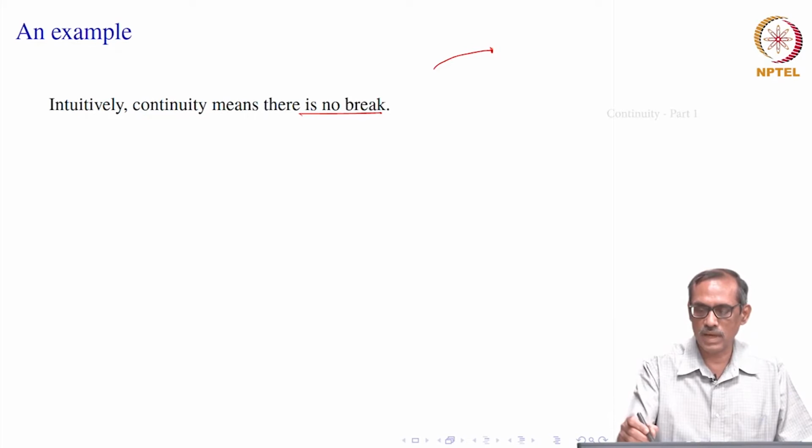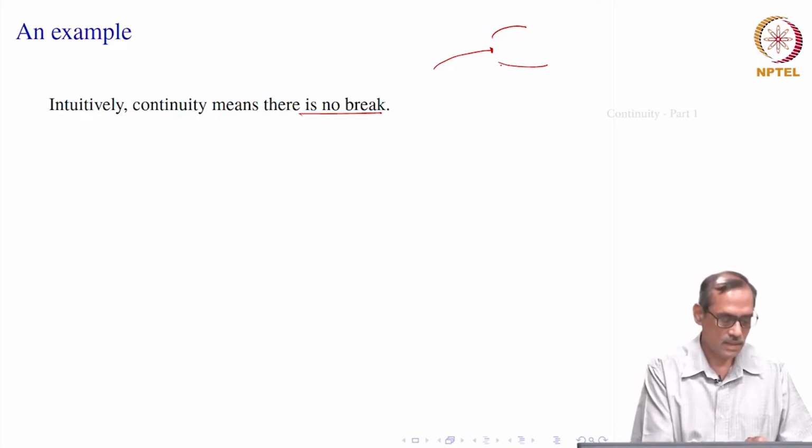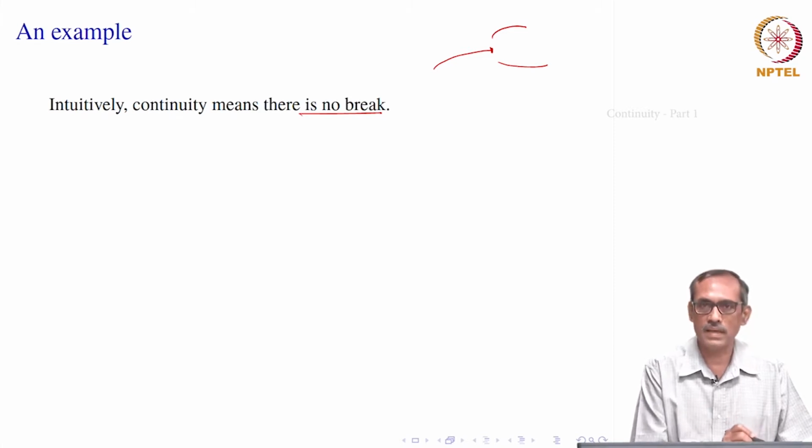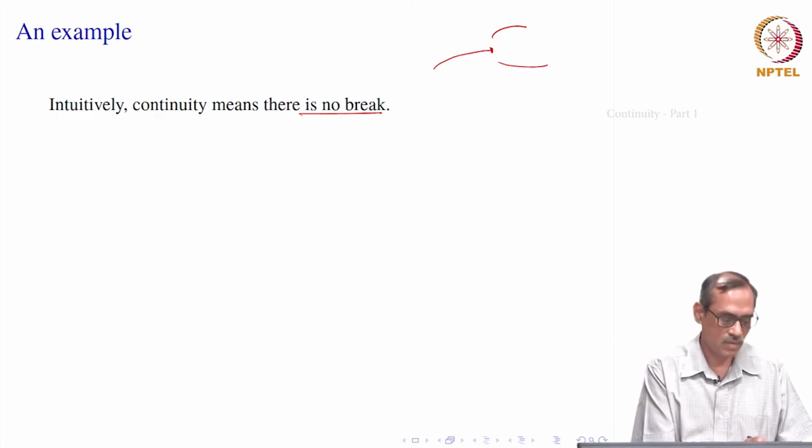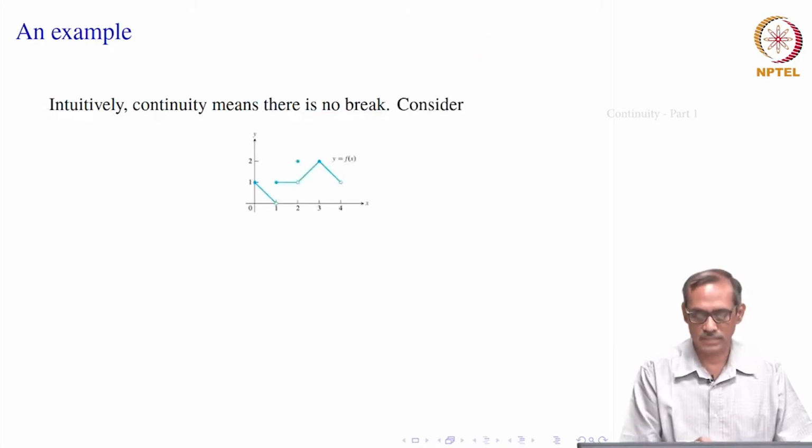That means you cannot continue as you drew it. You may have to jump and do something like this or this way. That is what we mean by a break. So, we are going to define that a function is not having a break, and you should understand what it means to have a break.